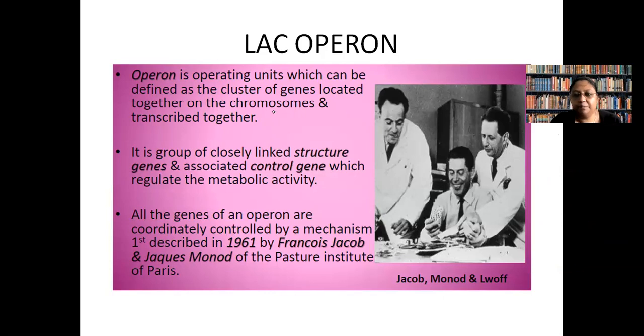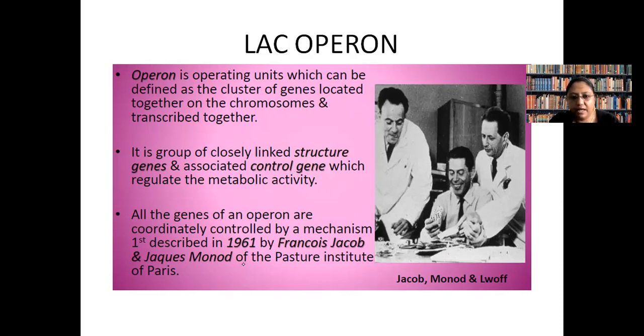For example, the repressor gene is responsible for production of repressor, because repressor is also a type of protein. So that is also part of the operon. They said that an operon will have the structural gene as well as the control gene.